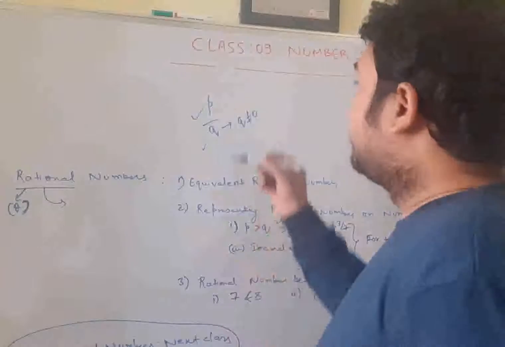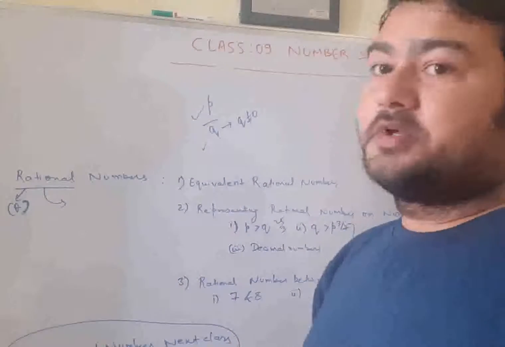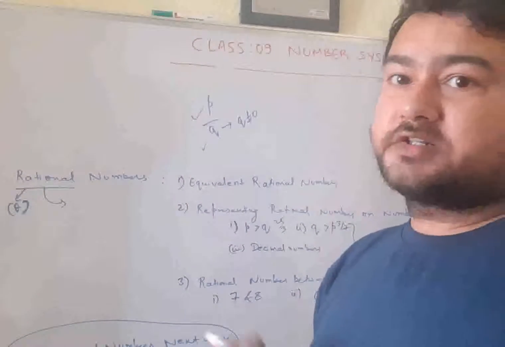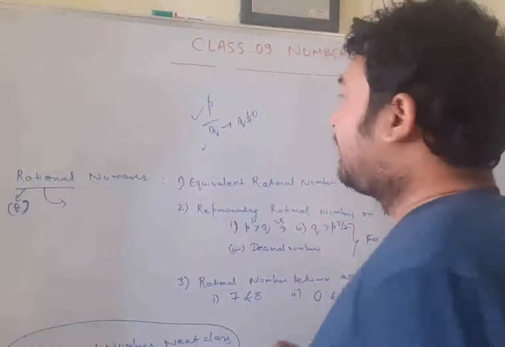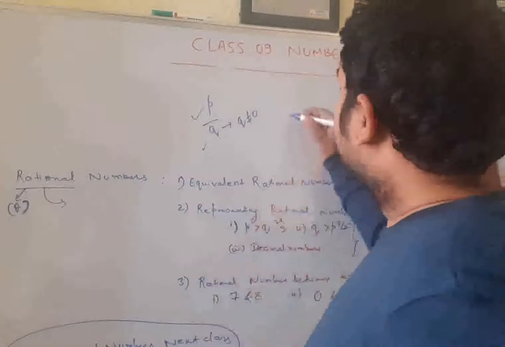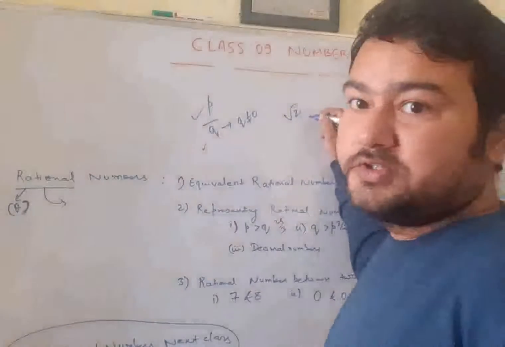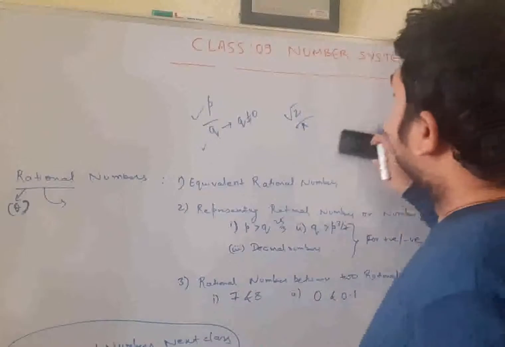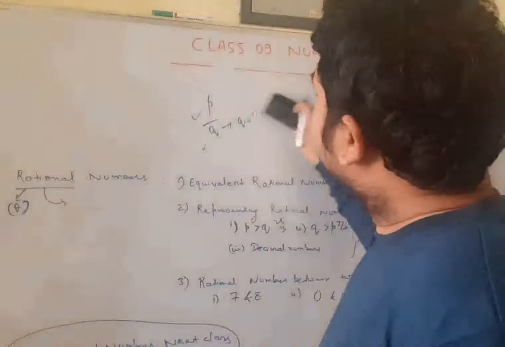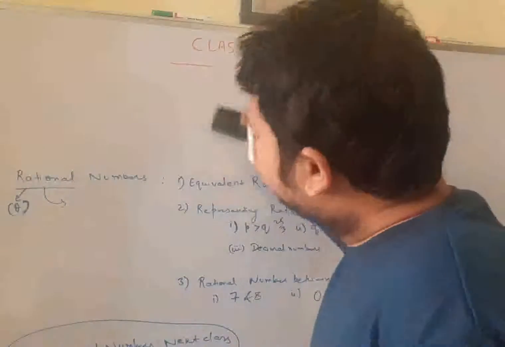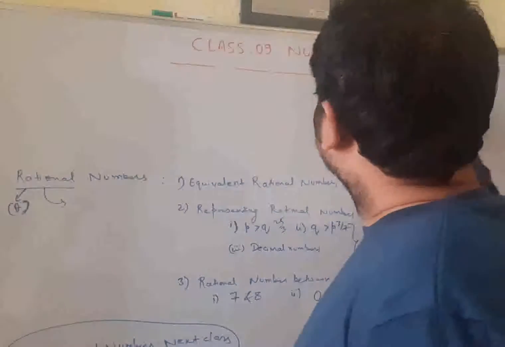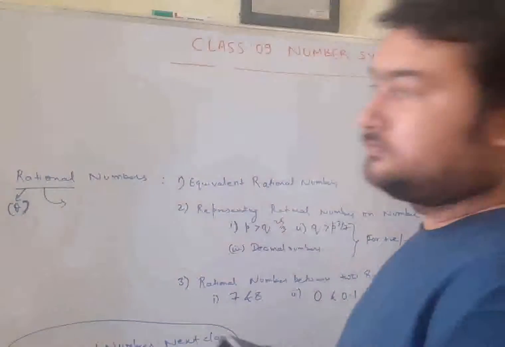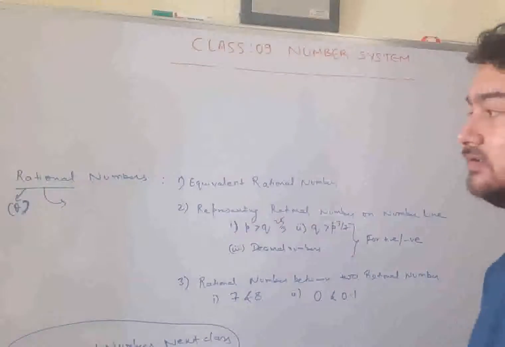Although there may be numbers which cannot be represented in the form of p by q, which we will study later on when we will be studying about the irrational numbers. In the next class, we will study about the irrational numbers. Suppose root 2, what? Root 2 is irrational. Pi, this is also irrational. Before moving to that, I will be teaching you about non-terminating, non-repeating decimals and all. So that is for the next class. Leave it. Today, rational numbers. A rational number is represented by capital letter Q.